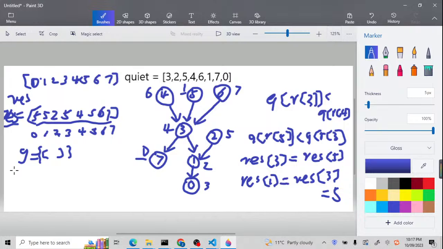At the same time, you also need to prepare an in-degree array. Inside the in-degree array, you need to prepare an integer for each node. In total, there are 8 nodes. So for example, for node 0, the in-degree is 1.